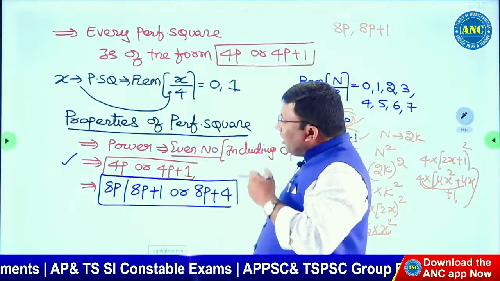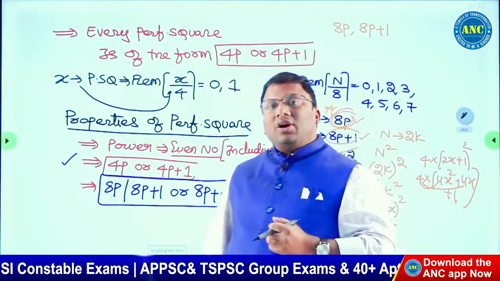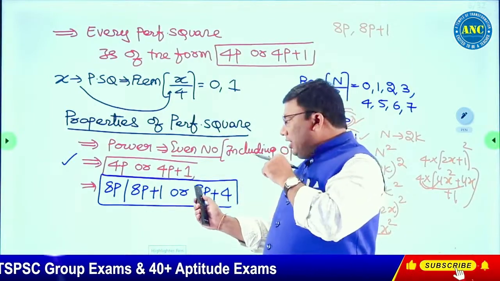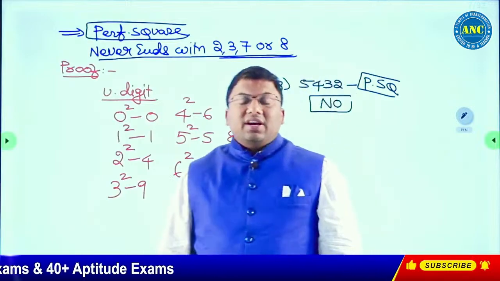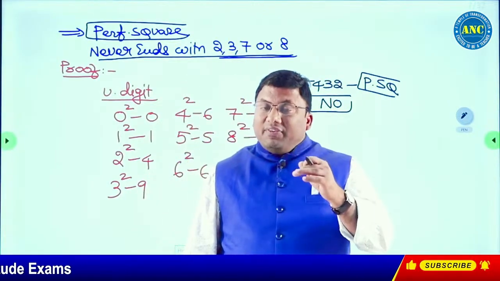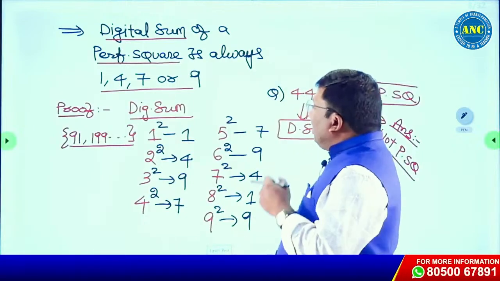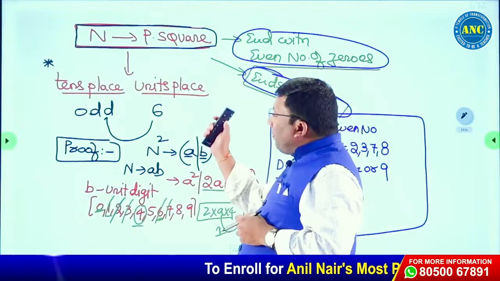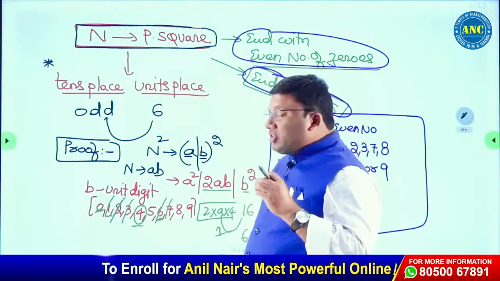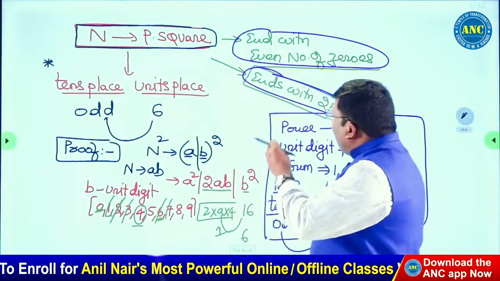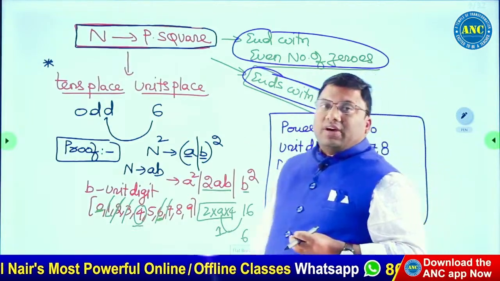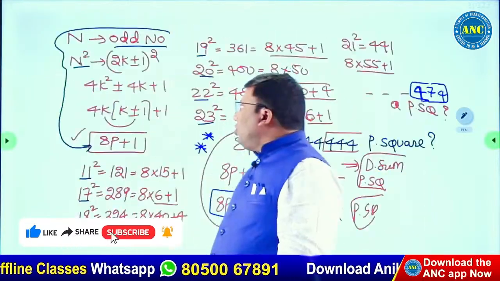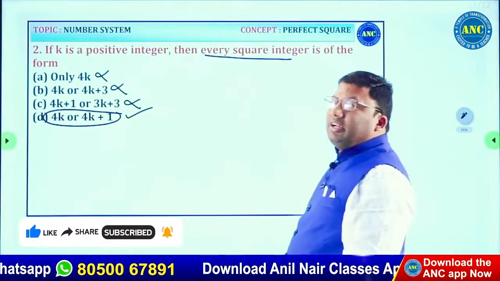A perfect square, when divided by 4, leaves remainder 0 or remainder 1. When divided by 8, remainder 0, remainder 1 and remainder 4. A perfect square's unit digit can never be 2, 3, 7 or 8. Digital sum of a perfect square is always 1, 4, 7 or 9. If a perfect square's unit digit is 6, the tens place has to be an odd number. Why? We discussed in detail. A perfect square always ends with an even number of zeros. A perfect square always ends with 2, 5. We did 2 problems. Let us continue with 3 problems.